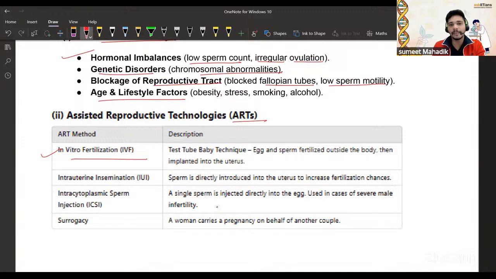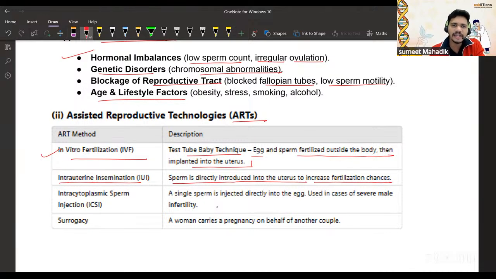Okay, now in vitro fertilization, a method for assisting reproduction, the test tube baby. What is a test tube baby? The egg and the sperm are fertilized outside the body, then implanted into the uterus. See, the fusion of the male gamete and female gamete happens outside, and then it is inserted in the mother's womb. Then intrauterine insemination: sperm is directly introduced into the uterus to increase the fertilization chance.